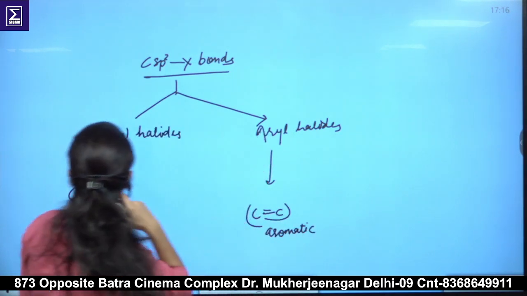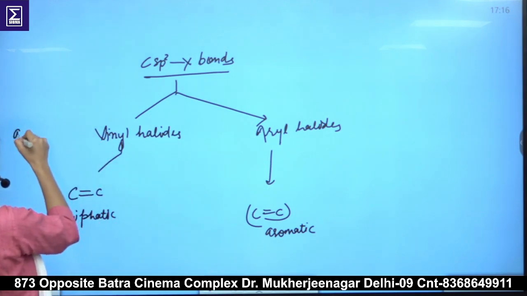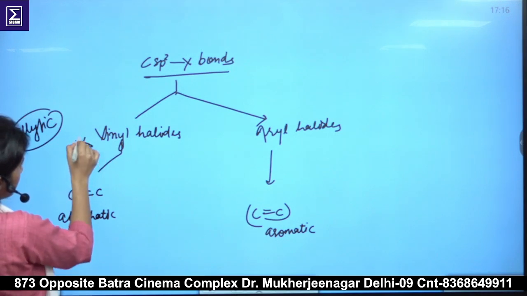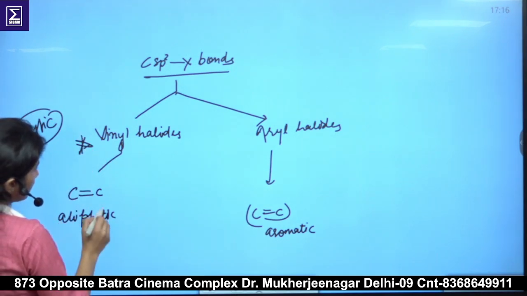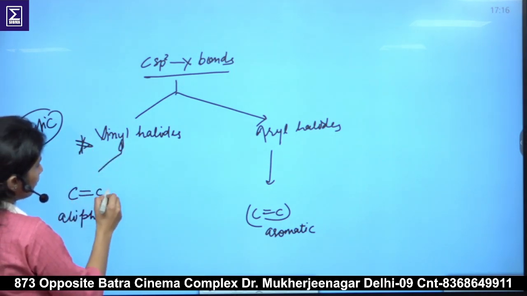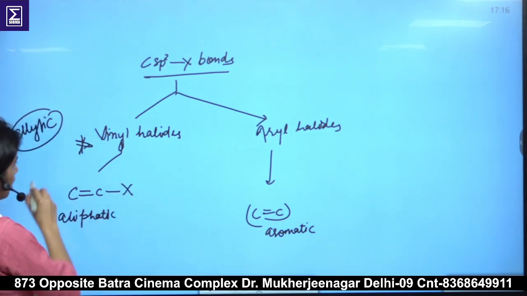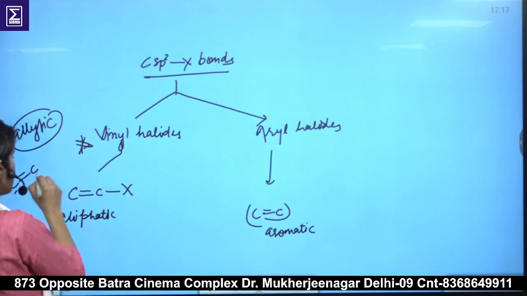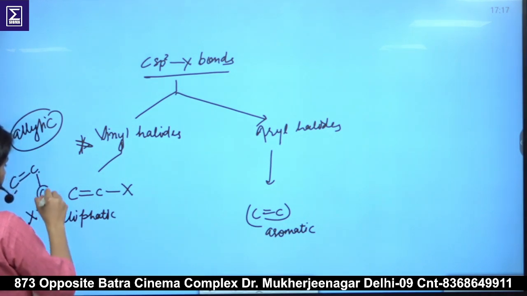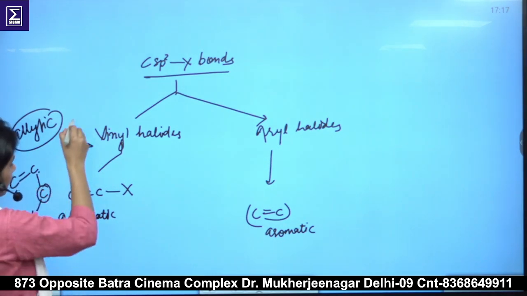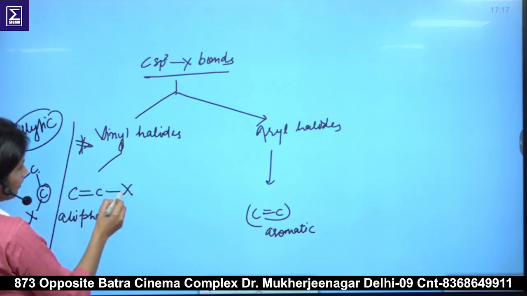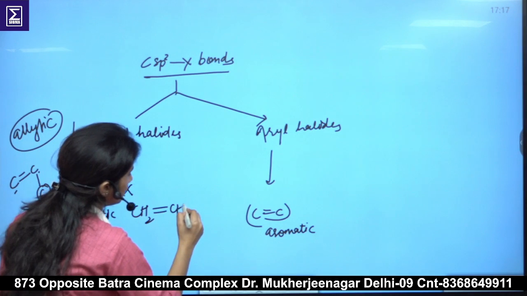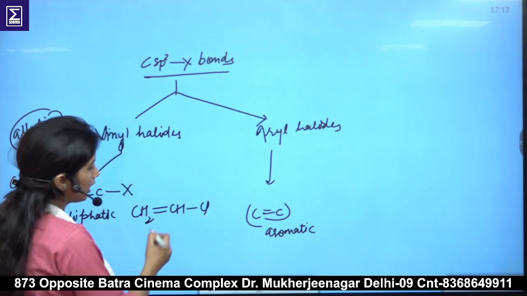The difference here in comparison to allylic and vinylic is that in case of vinyl, this carbon-carbon double bond is directly attached to the halogen, and in this case it was on the carbon next to the carbon-carbon double bond. So we had one carbon extra here. So in case of vinyl halides, we have the halogen attached like this: CH2 double bond CH chlorine, directly attached to the sp2 carbon.